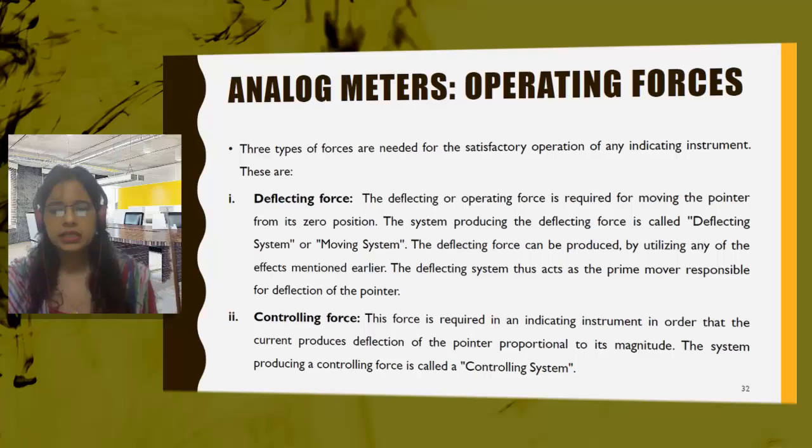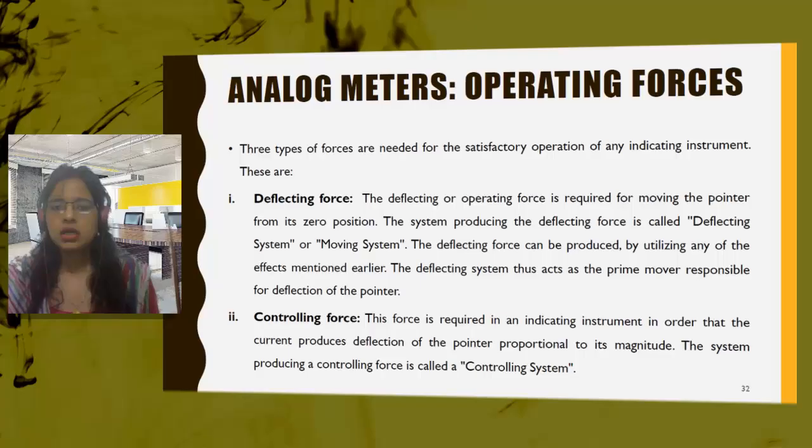The deflecting system thus acts as a prime mover responsible for the deflection. So what is prime mover? Prime mover means the initial thing which starts moving something. So the deflection system is the prime mover. It is the main initial part of the instrument which is responsible for the deflection of the pointer. So these types of forces are known as deflecting force, and the system is known as the deflecting system or the moving system.